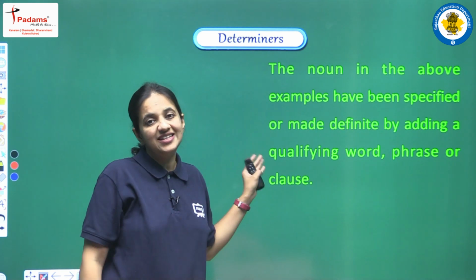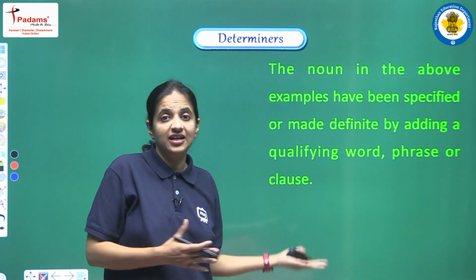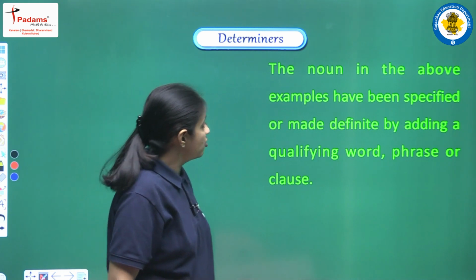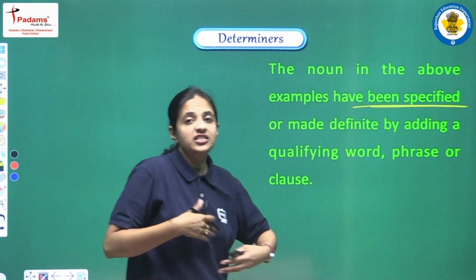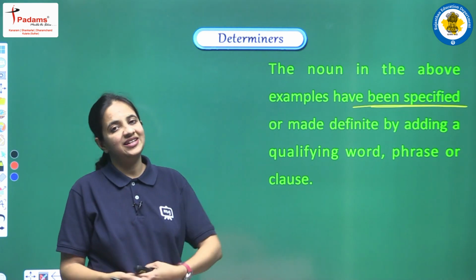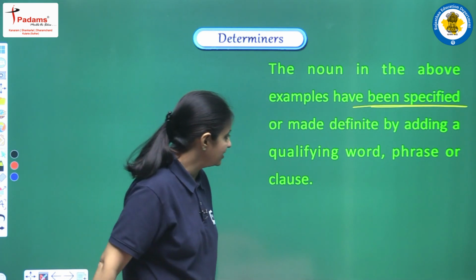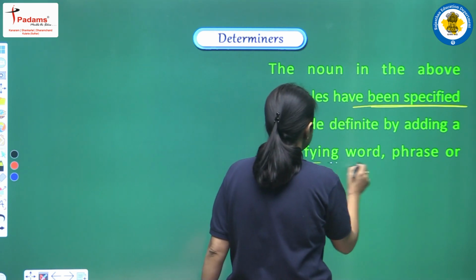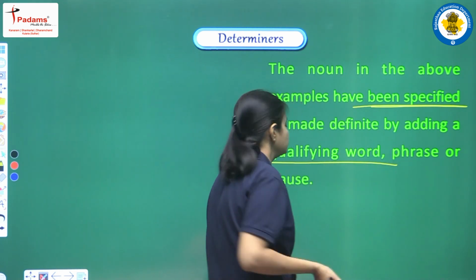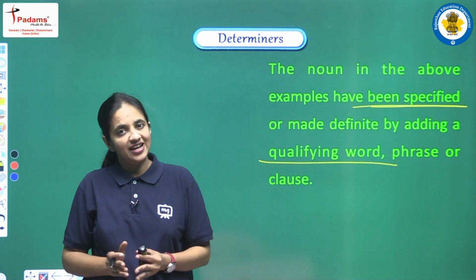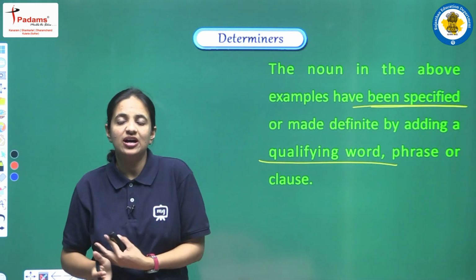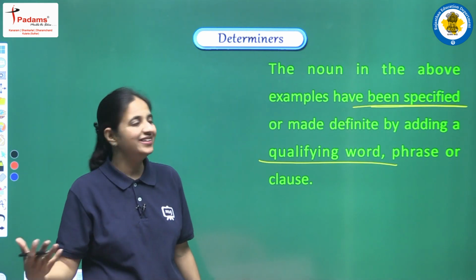So now we are discussing the reason why we are having the article in these examples. We were talking about a specified person, a particular person, and we are having some qualifying word, phrase and clauses in these sentences, and because of that it was clear that we are talking about one particular, one special person or thing.